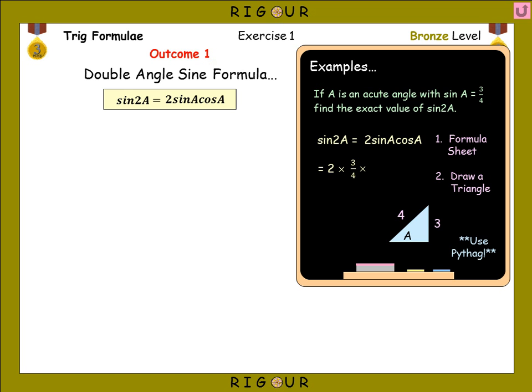So it's 4 squared take away 3 squared, 16 take away 9, so 7, but of course we've got to square root that. So the adjacent would be root 7. So the value of cos a would be adjacent over hypotenuse, so it would be root 7 over 4.